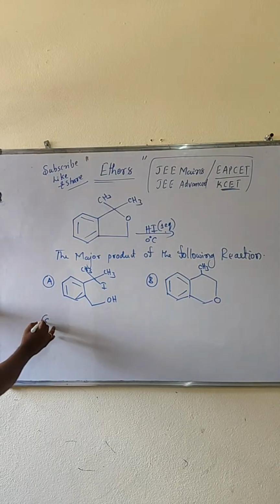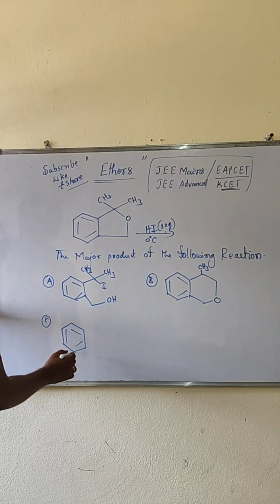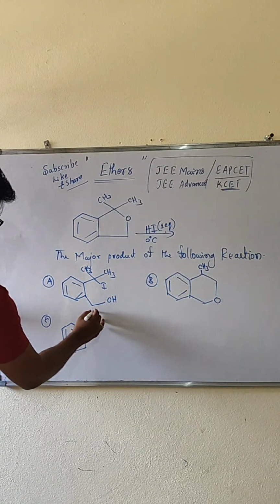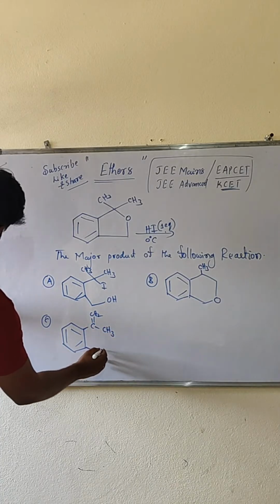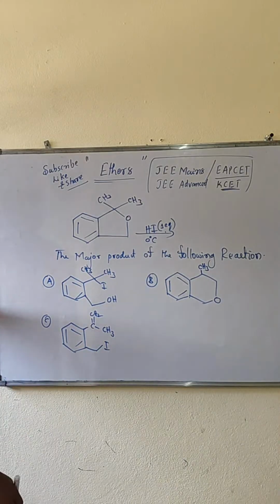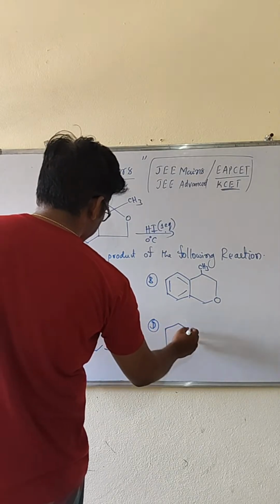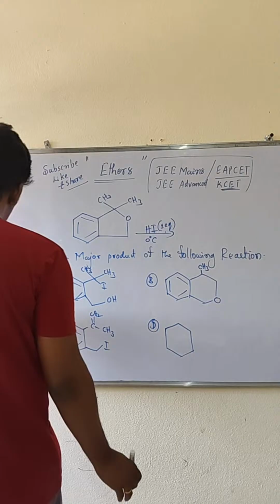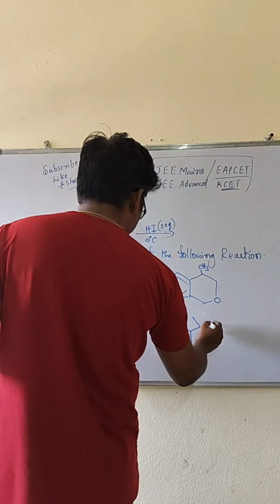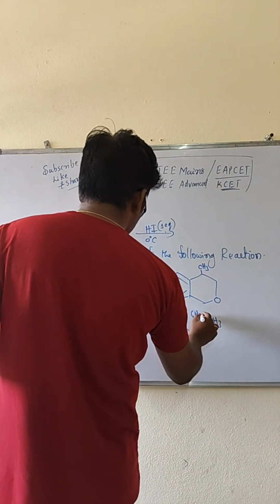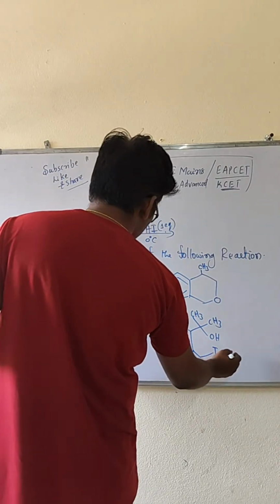Then C, benzene attached with C double bond CH2, then CH3I, here it is iodine. Then the last, fourth case, that is benzene, CH3 there, CH3 there, then OH there, then iodine. See, look at it.